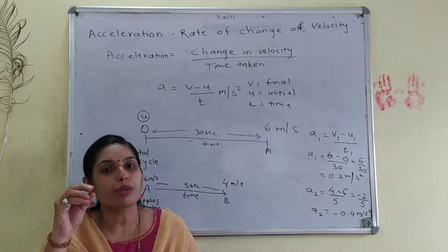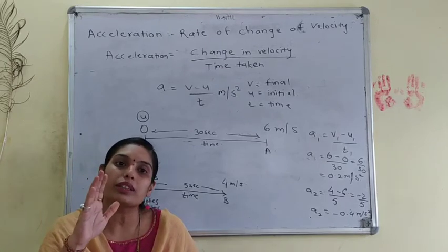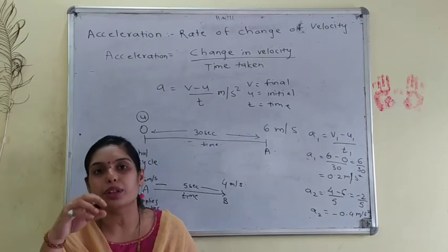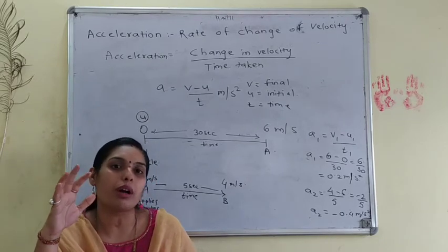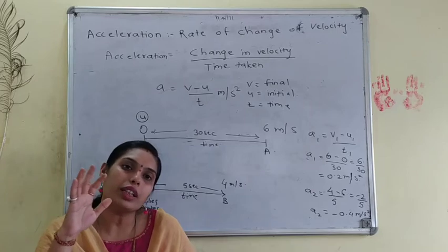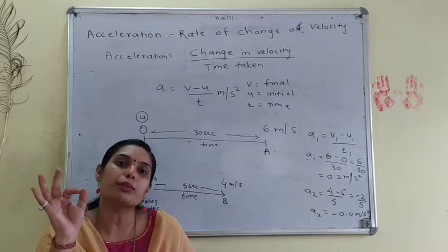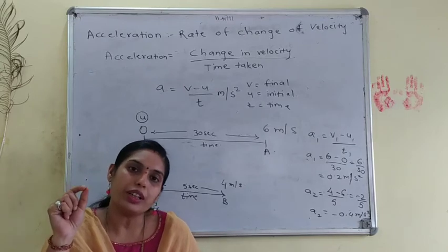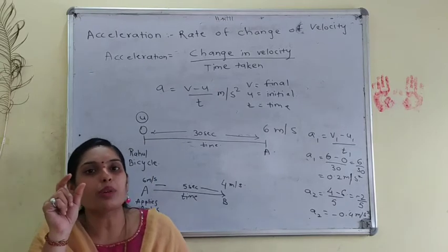Now see, the odometer just counts the numbers. It doesn't matter whether your car traveled from Maharashtra to Gujarat and again back from Gujarat to Maharashtra. It doesn't count that. It just counts how many kilometers you have traveled. So here the odometer is a scalar quantity. It just counts the distance.